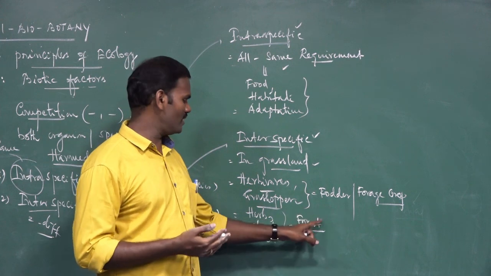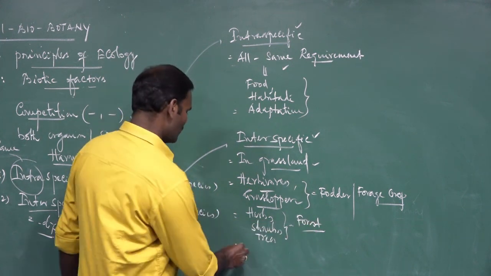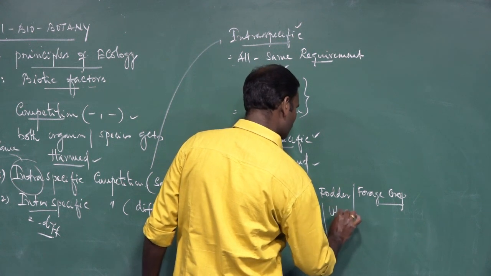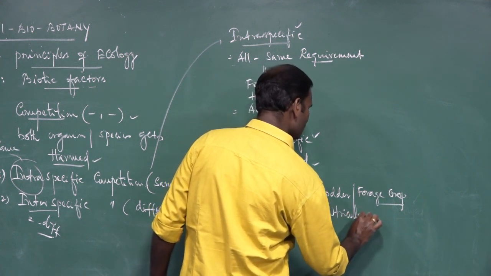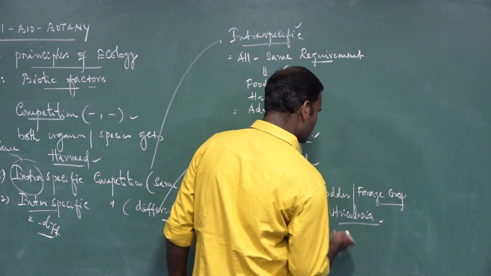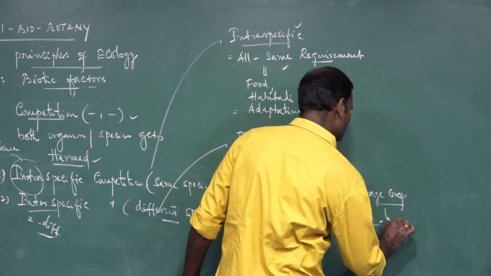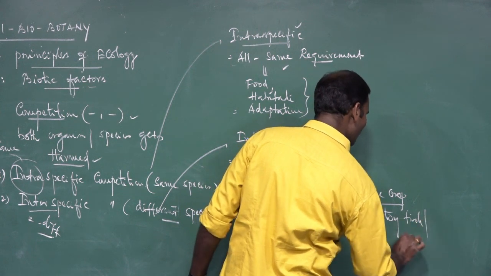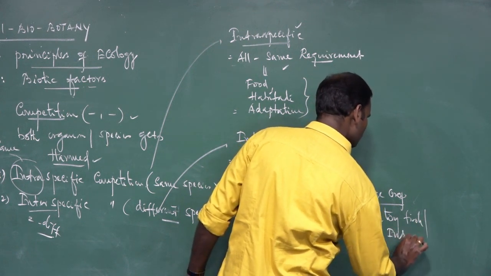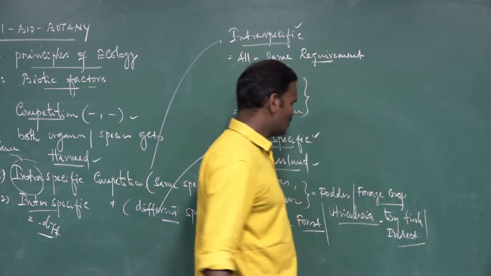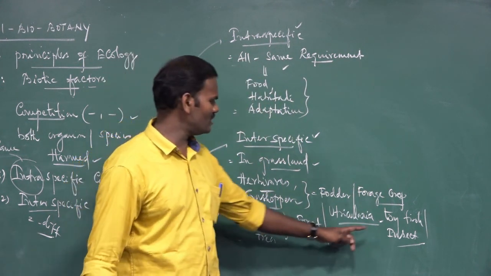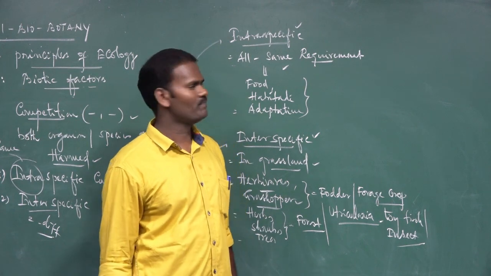They compete for pollination. And among some other species, for example Utricularia, that's called bladderwort, they would compete for tiny fish and small insects. So this type of competition is called interspecific competition because of competition between two different species.